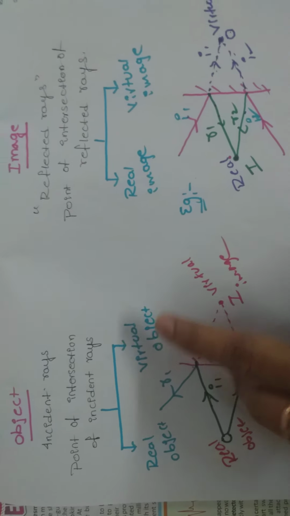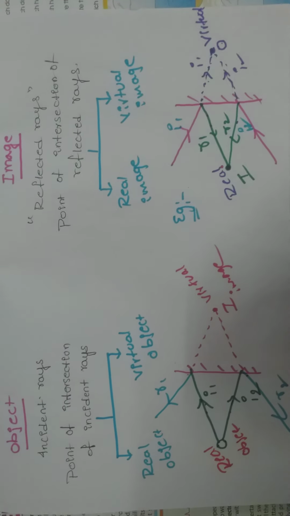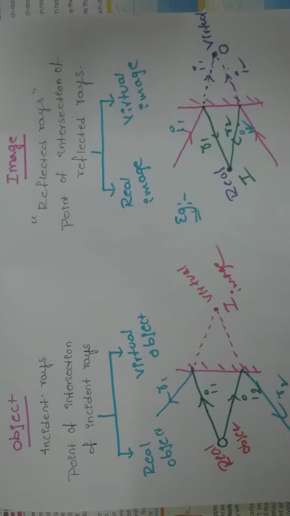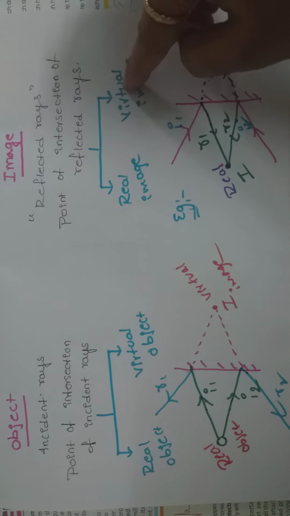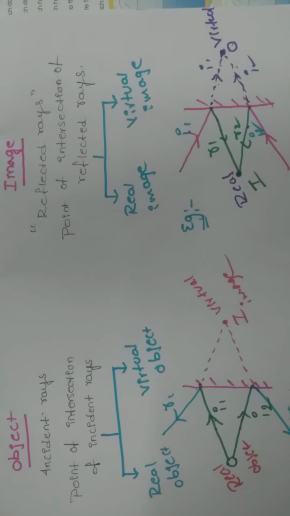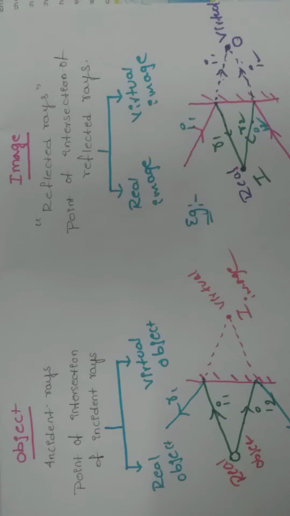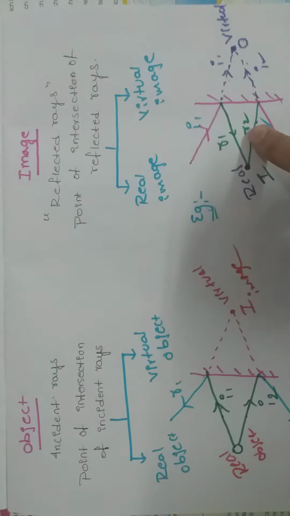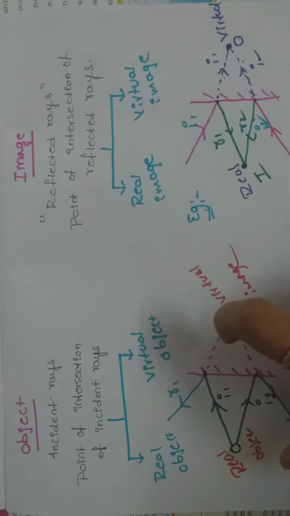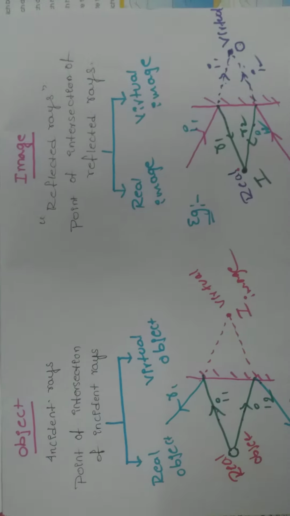Is it clear? Next one. Real reflected rays are going to meet, there we are getting real image. Extension of reflected rays are going to meet, then we are getting virtual image. Very simple and easy scenario. Okay? Don't be confused. First you have to be perfect at this corner, because in coming days we are going to go a little bit in depth. First please get the clarity about these objects and images.